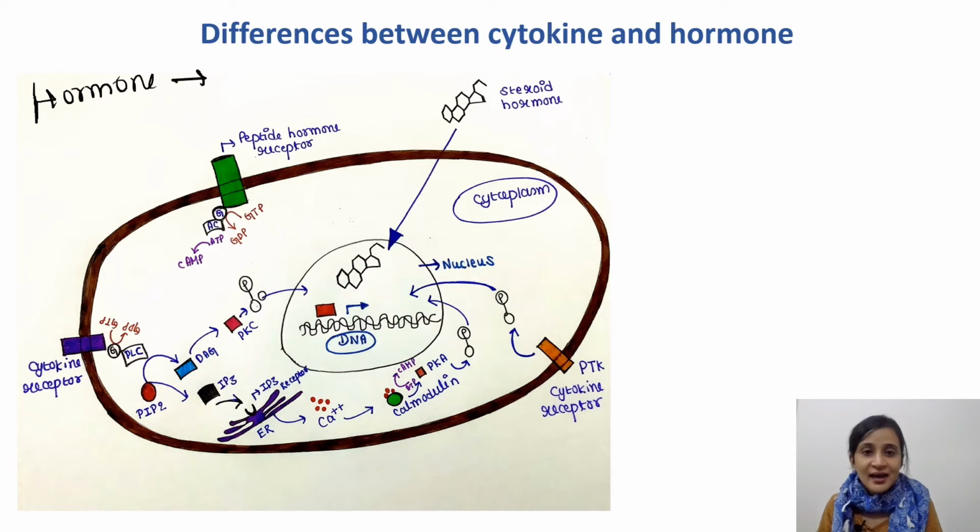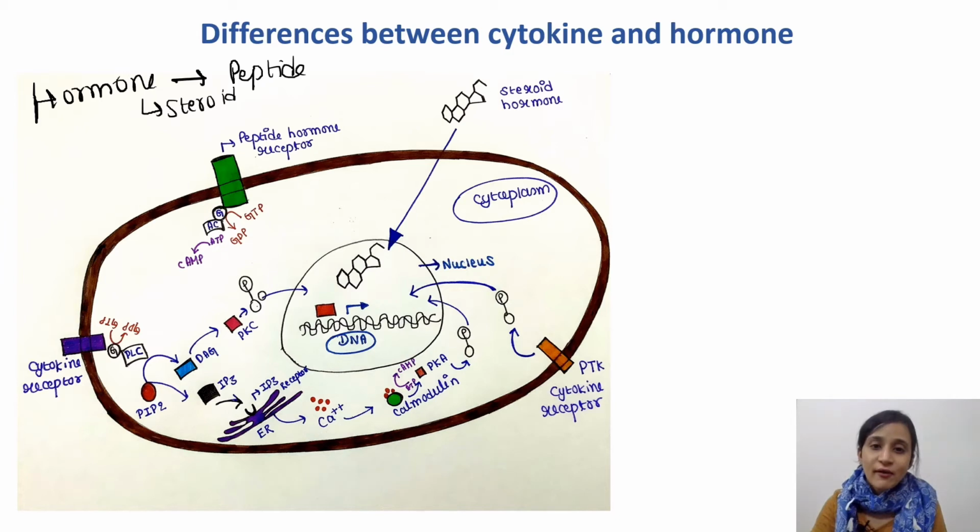They are either peptide hormone or steroid hormone. Steroid hormones don't require any cell surface receptor to enter a cell. Why? Because steroid hormones are made up of lipid. Steroid hormones are lipid only.